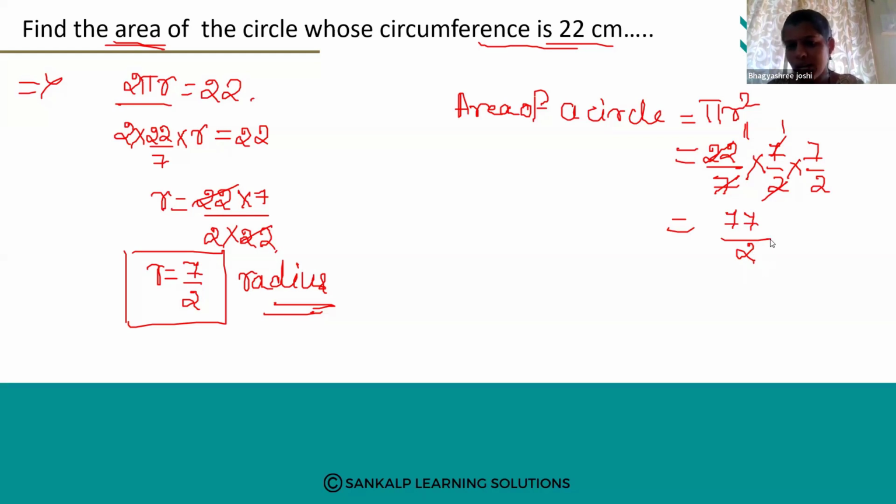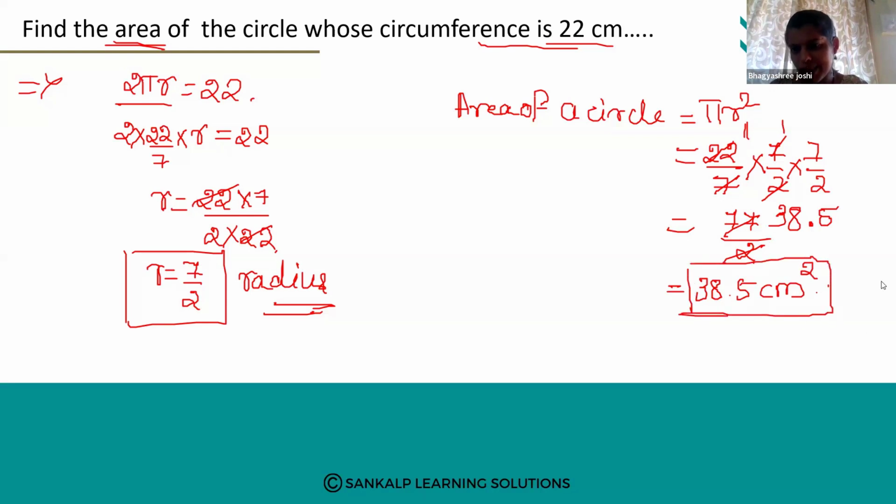2 3s are 6, 1 means it is 17, 2 8s are 16, 1 remains 0.5, 2 5s are 10. Therefore 38.5 centimeter you will get. This is the centimeter square because this is the area of a circle. Therefore 38.5 centimeter square is the area of the circle.